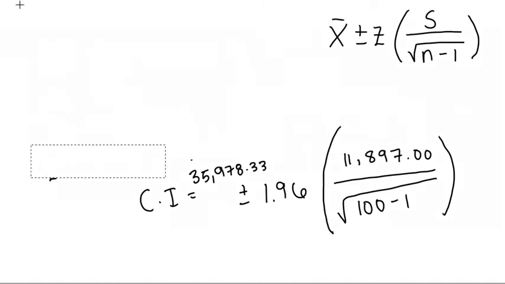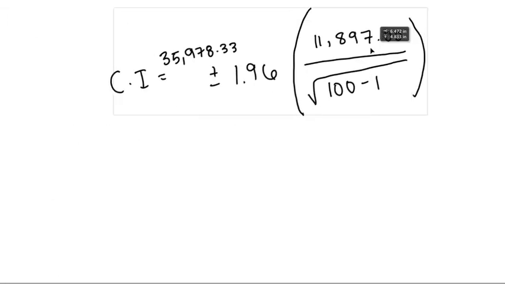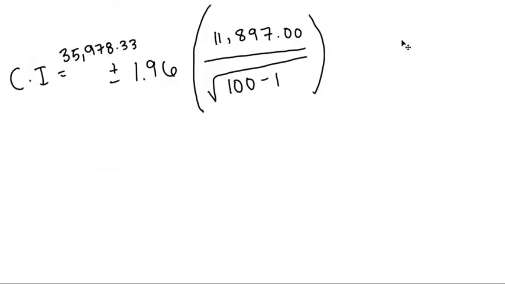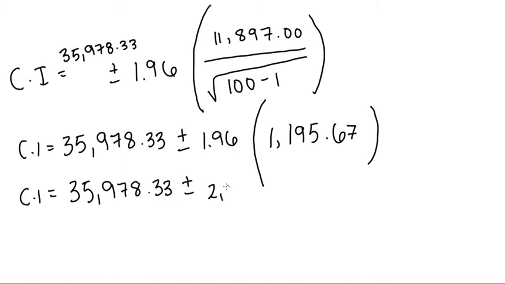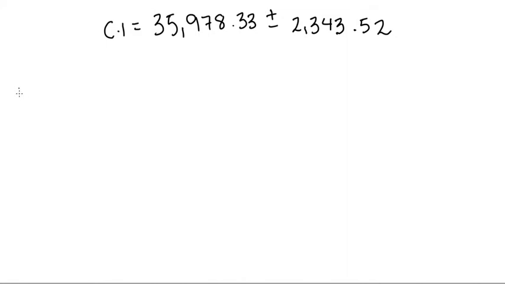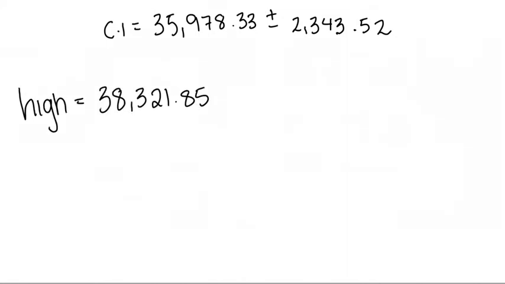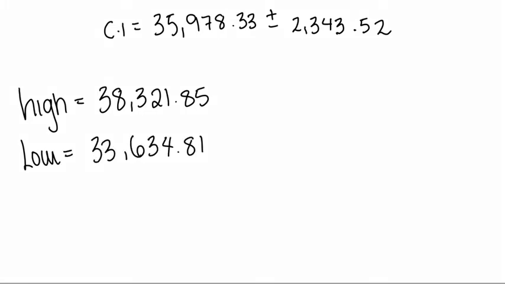Because this is a sample of the larger population, we must use n minus 1 as our standard error to account for the bias in the standard deviation which we had to calculate. If the standard deviation had been given to us, it would simply be the square root of n. Now, using our skills as social science mathematicians, we can plug in these numbers and compute our final confidence interval.